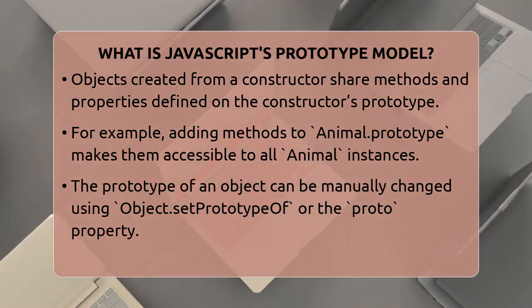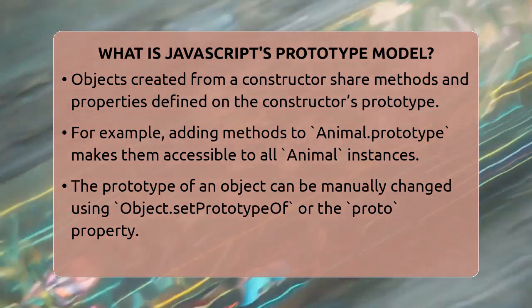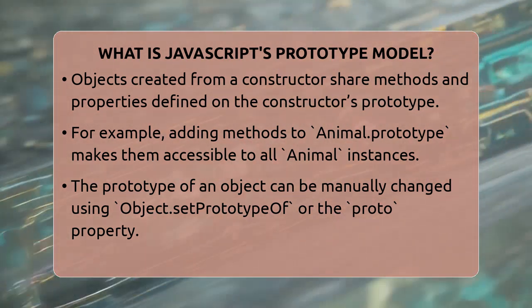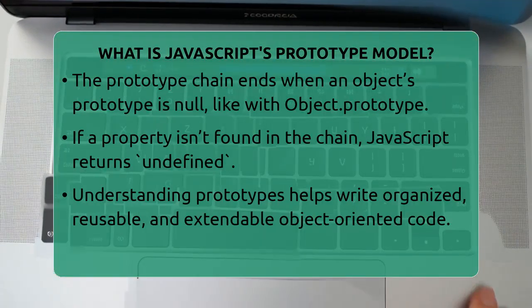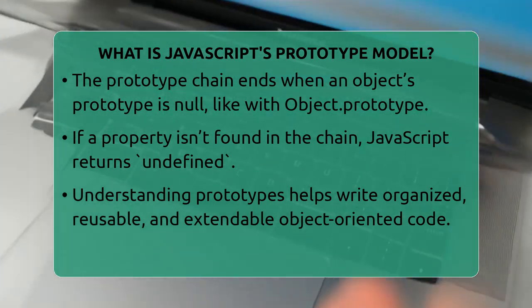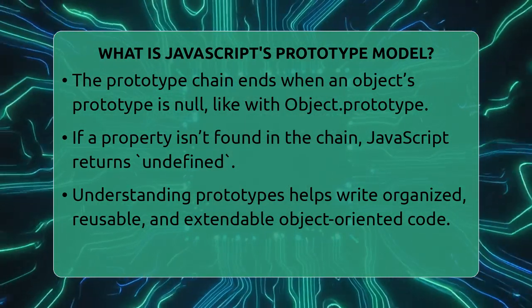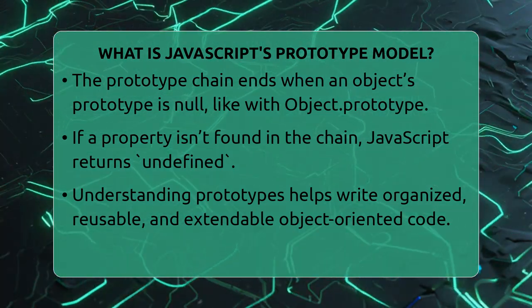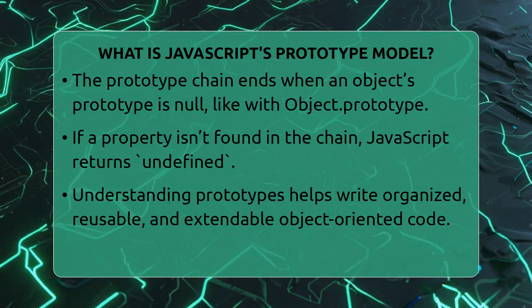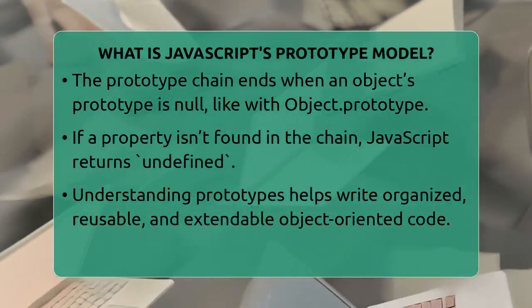You can also manually change an object's prototype using Object.setPrototypeOf, or the __proto__ property, though the first method is safer and clearer. This lets you make custom inheritance chains where objects inherit from other objects in a specific order. The chain ends when JavaScript reaches an object whose prototype is null, which is the case with Object.prototype. If a property isn't found anywhere in the chain, JavaScript returns undefined.